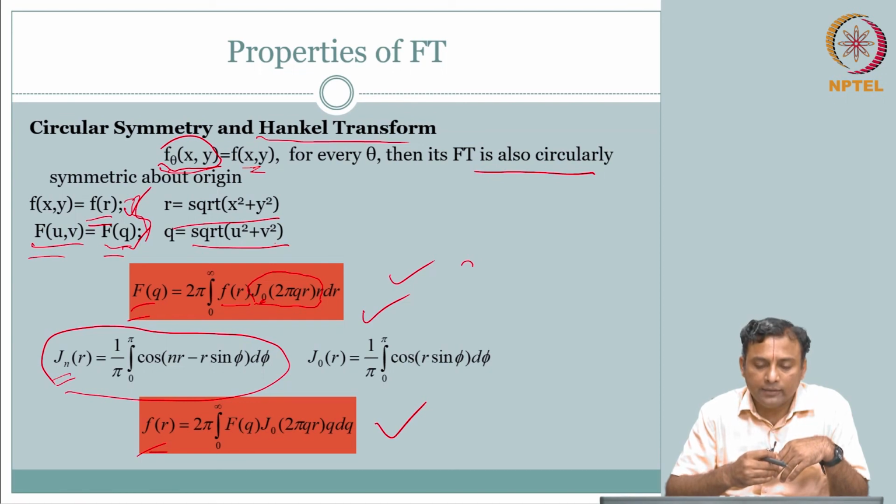Okay. I think this is a good point to stop our review of signals and systems.